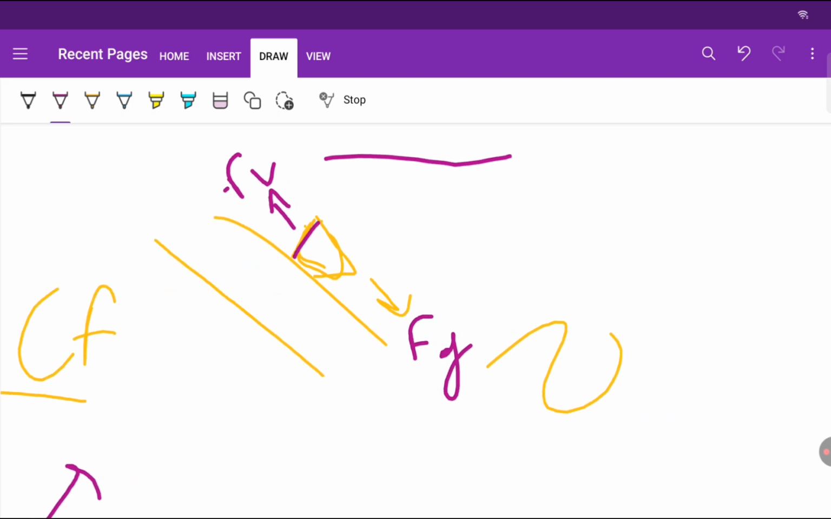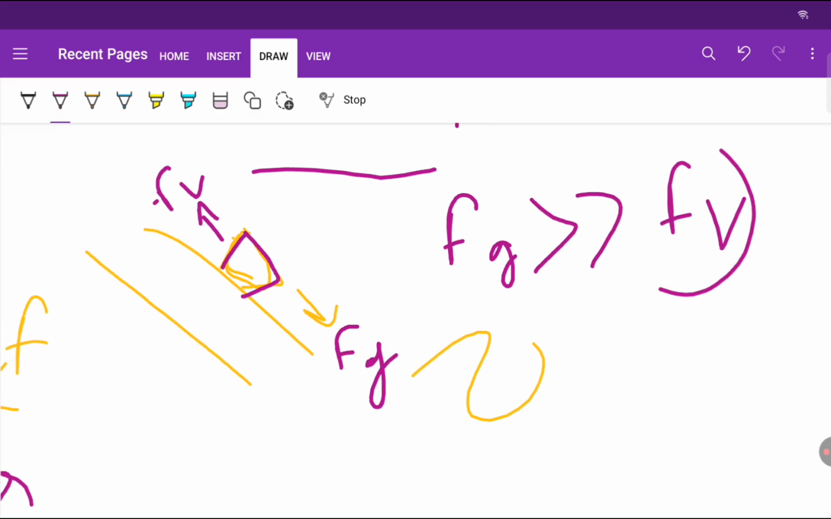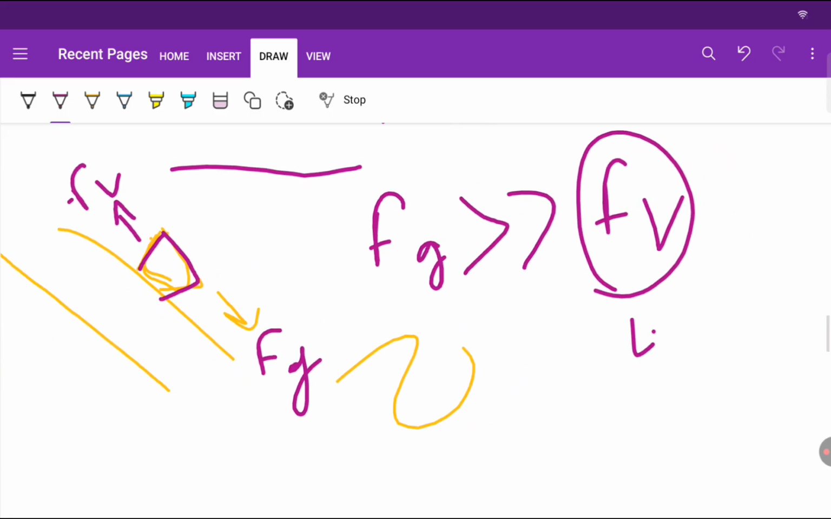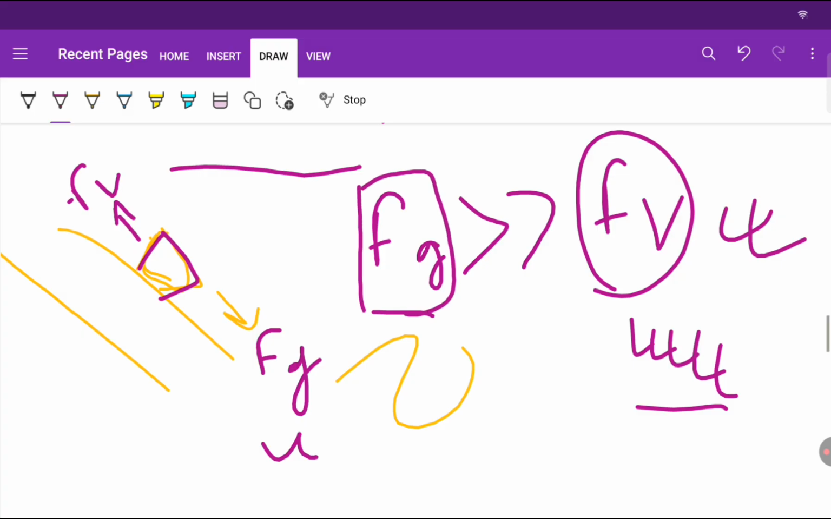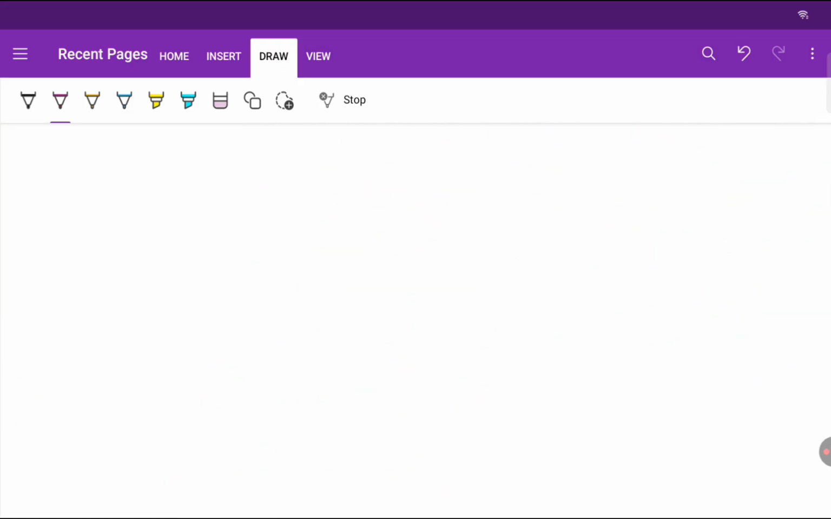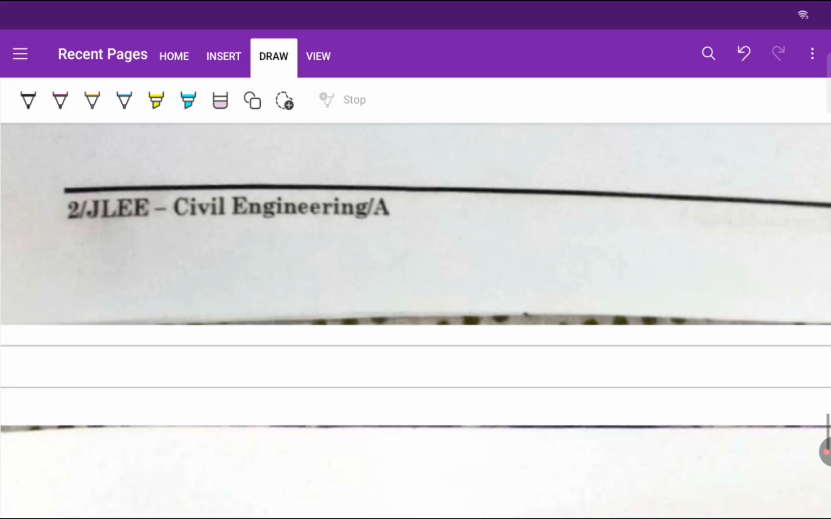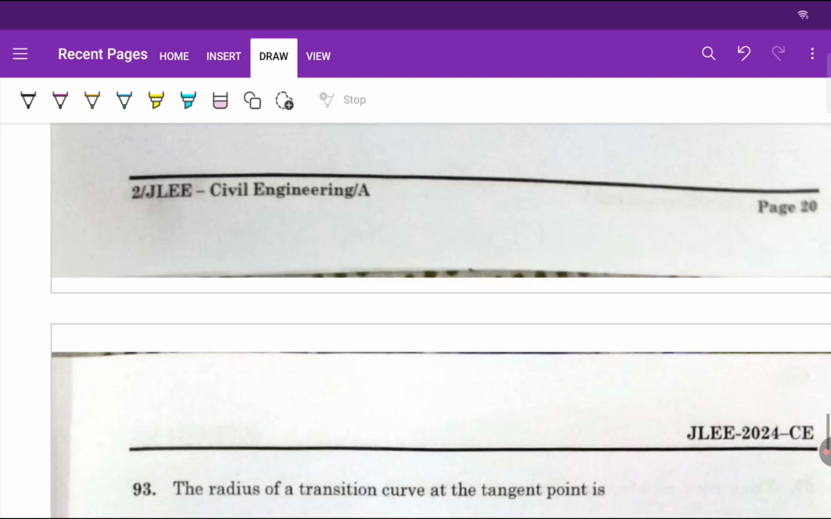So here in open channel flow, gravity force is very much greater than viscous force. This is negligible. We neglect it while analyzing or designing open channel flow. So gravity force is very much dominant. So remember it, it will be under root of inertia force upon gravity force. Remember it.